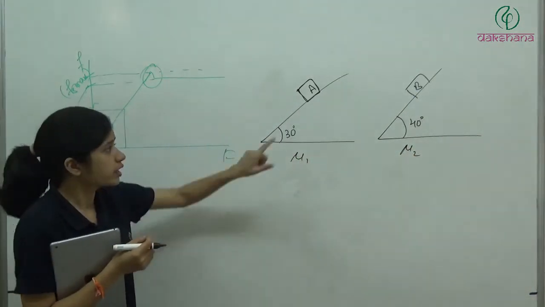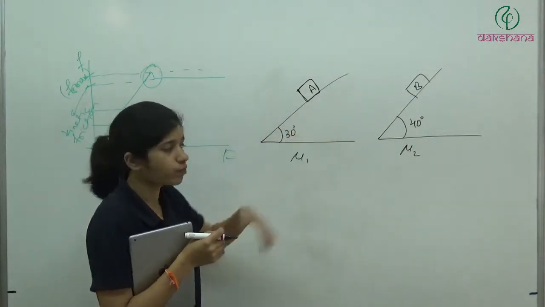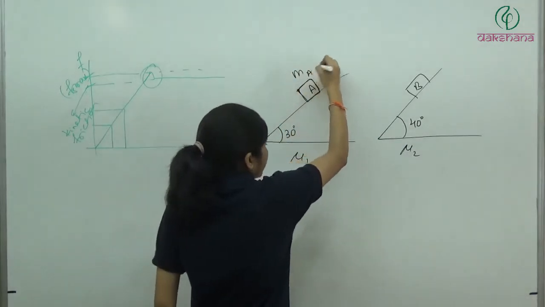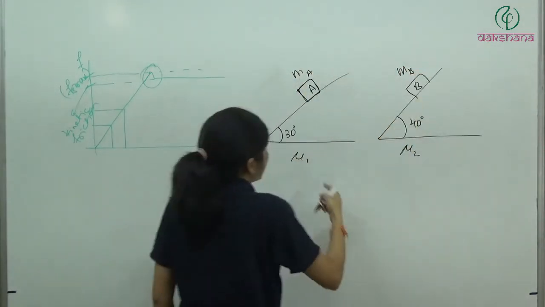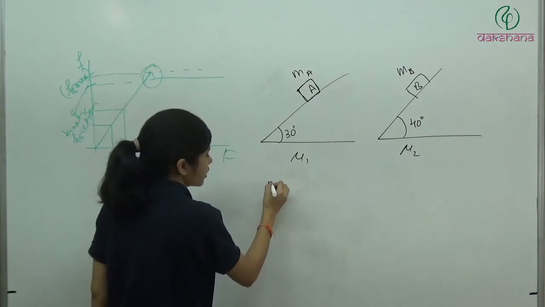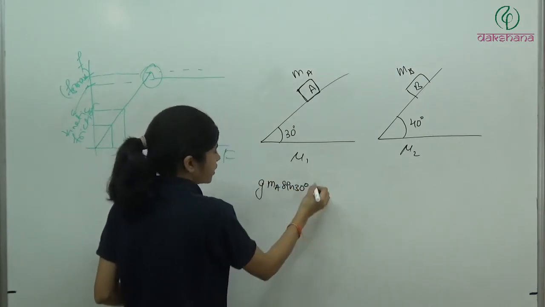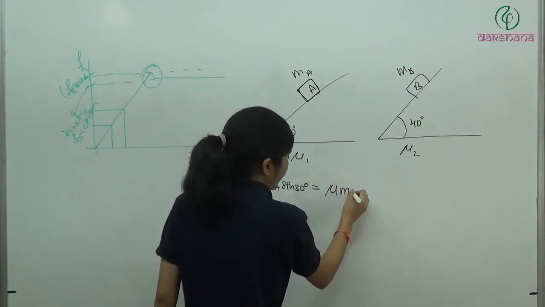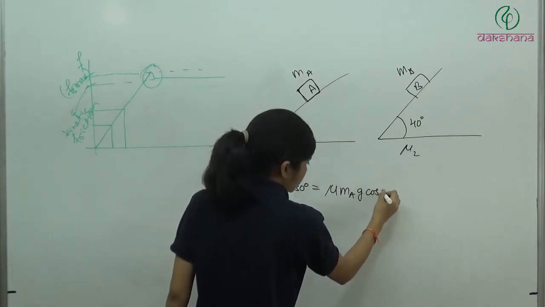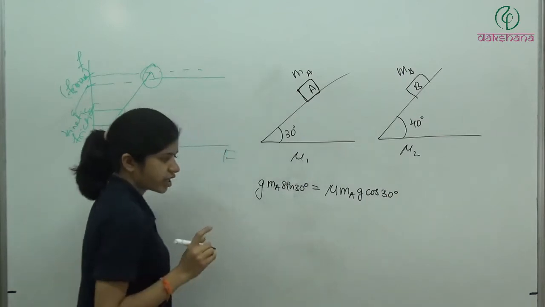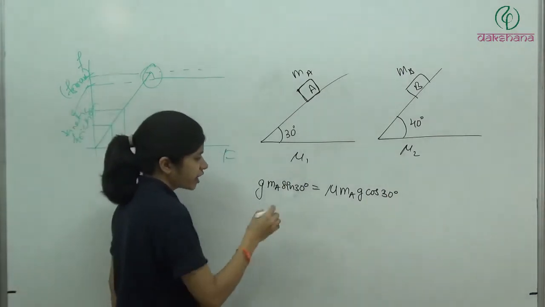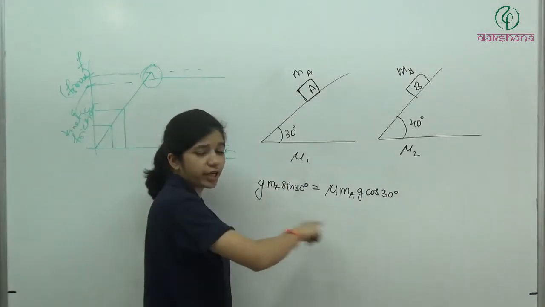And we know this block will start sliding. Let's say its mass is Ma and the other's mass is Mb. This block will start sliding. It means Ma g sin 30 is equal to mu Ma g cos 30. This equation will come, and this is the condition if it is sliding.